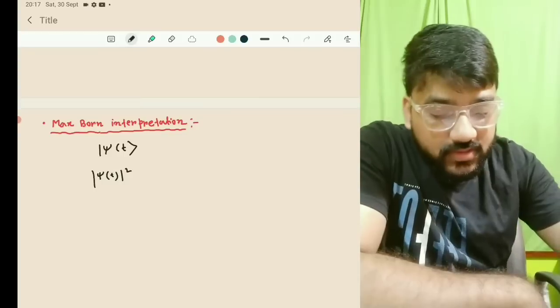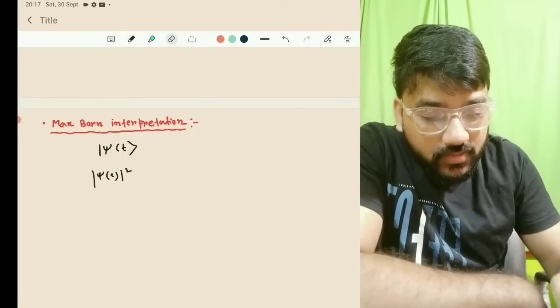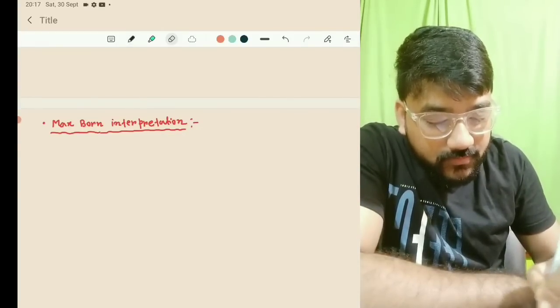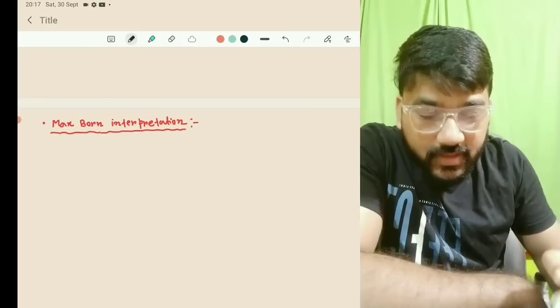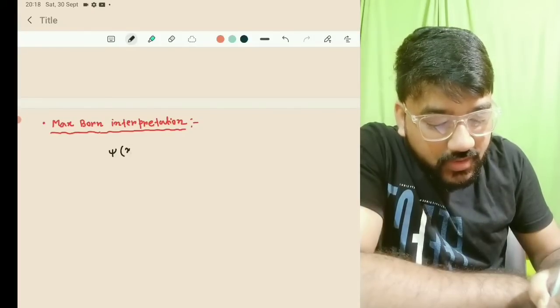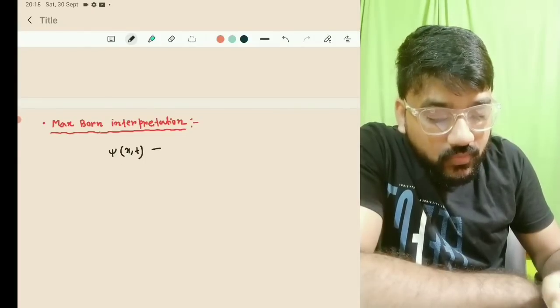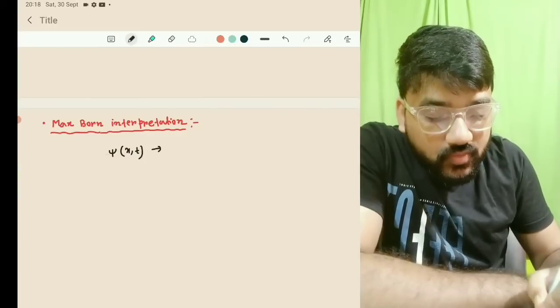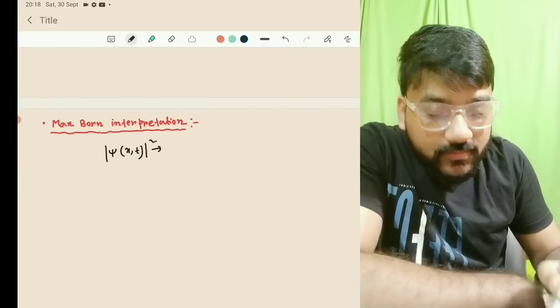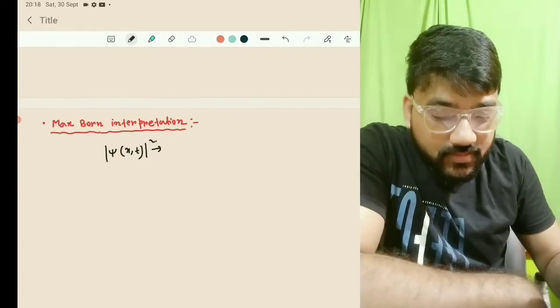or you can say psi of x comma t, let me write it this way, that will be better. Psi will depend on both x and t. So psi of x and t has no physical significance. But if you talk about mod psi square, then this is the probability density at time t.